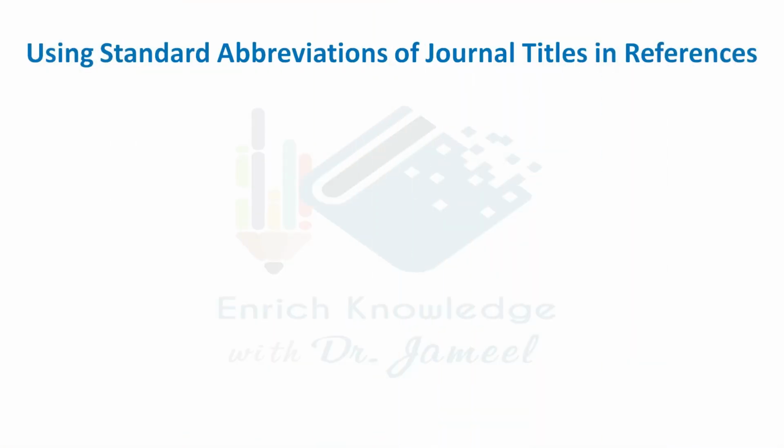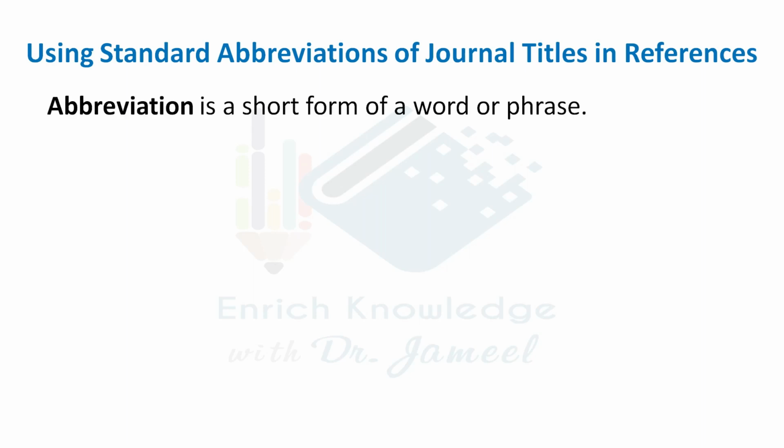Today's topic mainly deals with abbreviation of scientific journal titles which are used while preparing the list of references at the end of any scientific writing. Use of abbreviation is very common in technical fields, scientific papers and writing. First, let us see what is meant by abbreviation. Abbreviation is a short form of a word or phrase.